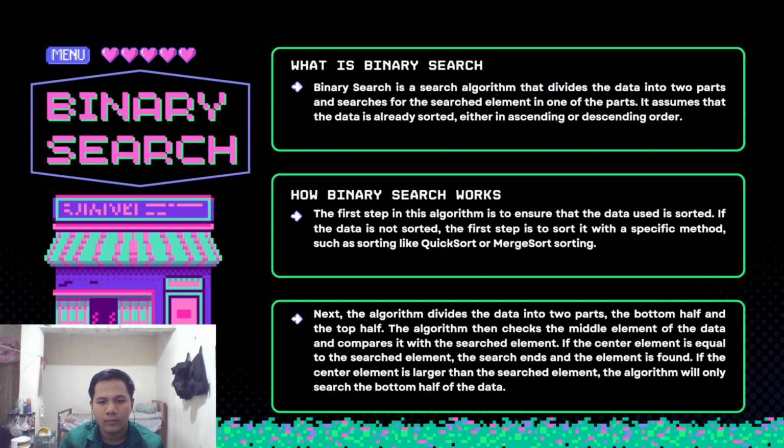Next, the algorithm divides the data into two parts, the bottom half and the top half. The algorithm then checks the middle element of the data and compares it with the search element. If the center element is equal to the search element, the search ends and the element is found. If the center element is larger than the search element, the algorithm will only search the bottom half of the data.